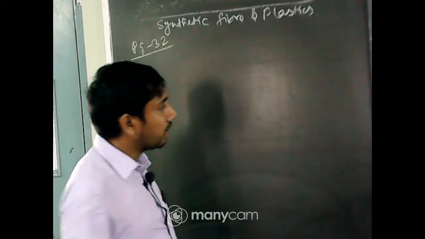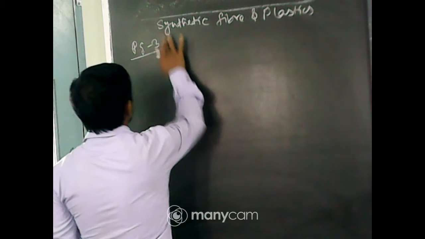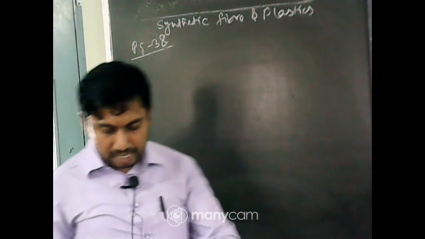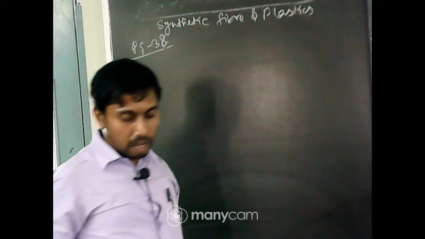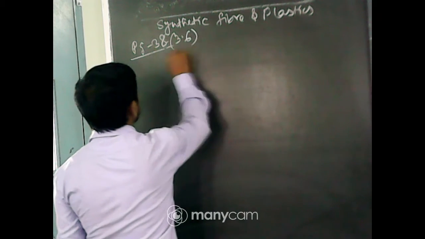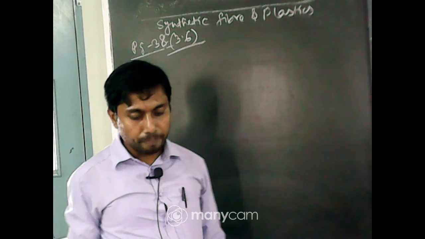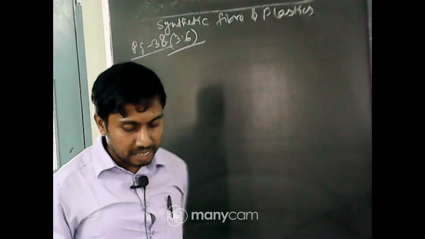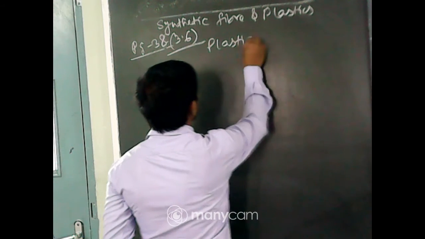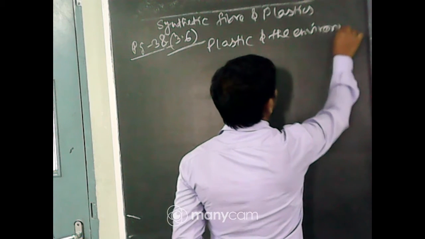Now follow the topic on page number 38. This part was left. I have discussed plastic as a material of choice, that is 3.5. Now follow 3.6. In 3.6, the main topic is plastic and the environment.